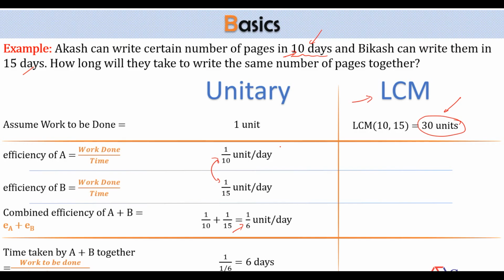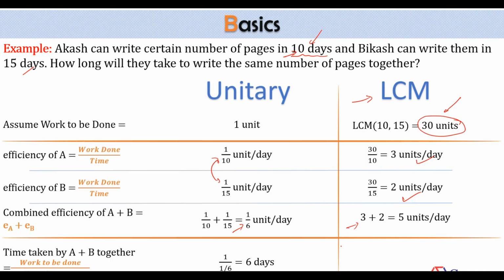You have seen in the previous slide that efficiency is always equal to work done by time taken. So efficiency of Akash will become how much? 3 units per day. In the similar fashion, the efficiency of Vikas will become 30 by 15. What is 30 by 15? It's 2 units per day. So I can do 3 units per day, you can do 2 units per day और दोनों को साथ में काम करना है. So combined one day's work will become 5 units per day. This is our combined efficiency.